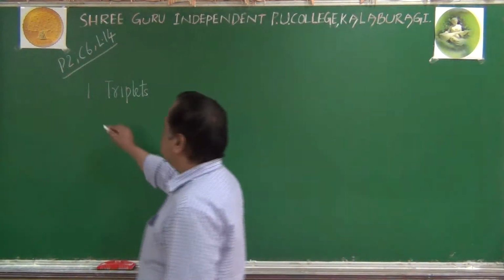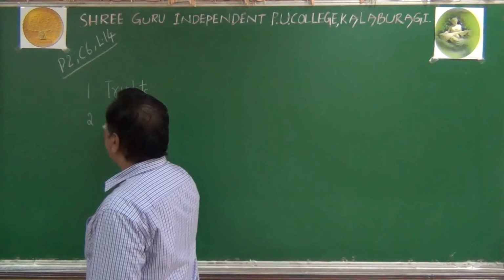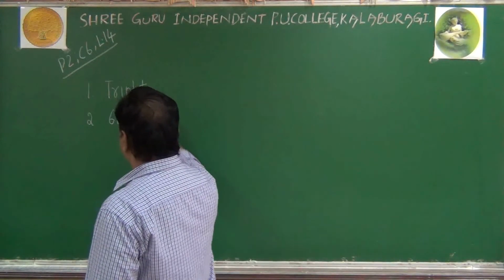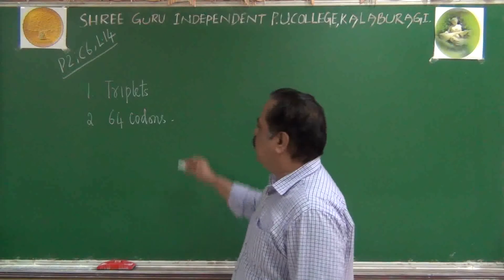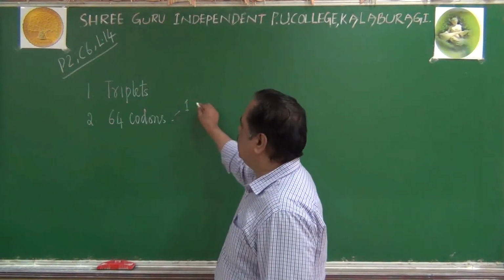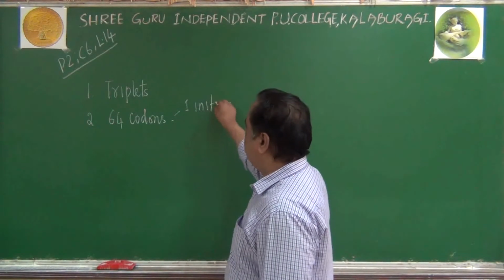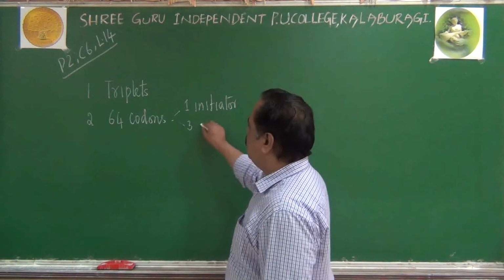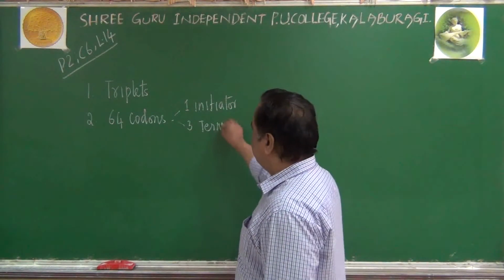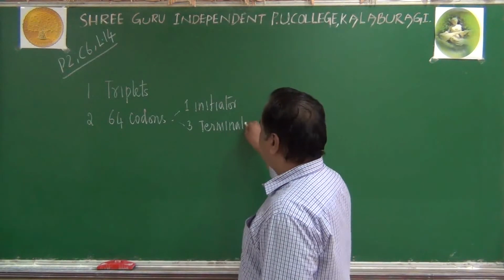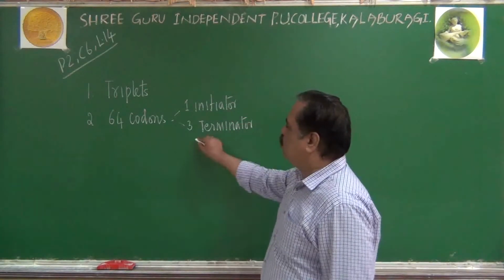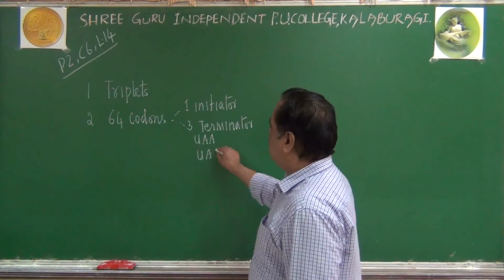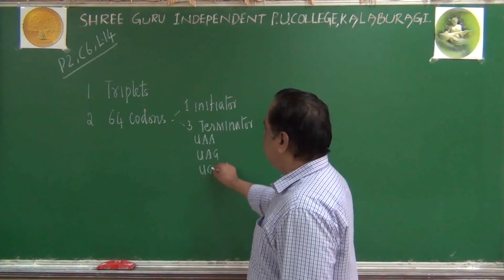Secondly, we have seen that the genetic code contains 64 codons. Out of them, one will act as the initiator codon, and 3 will act as terminator codons, you may be remembering. Terminator codons will be in the form of UAA or UAG or otherwise UGA.